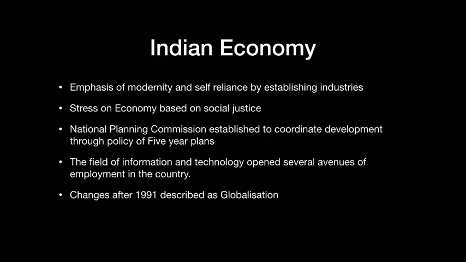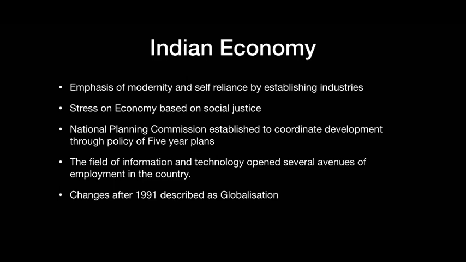Indian economy. Emphasis of modernity and self-reliance by establishing industries. After independence, there was emphasis on modernity and self-reliance. There was stress on economy based on social justice.